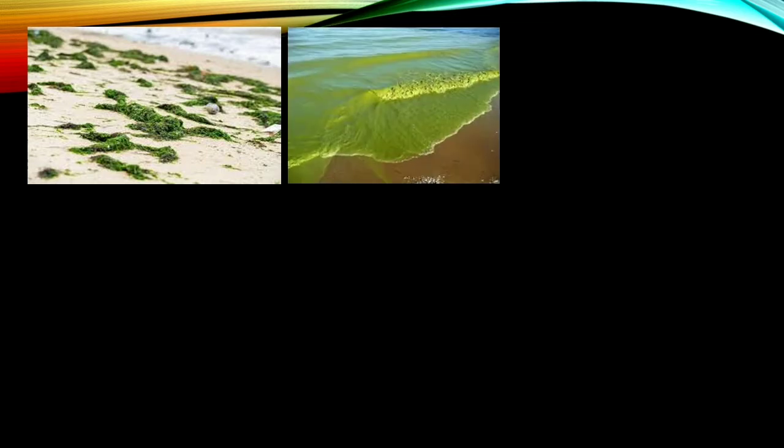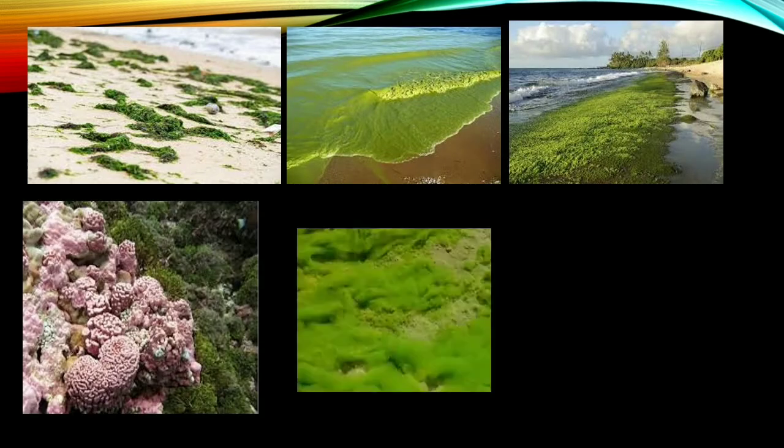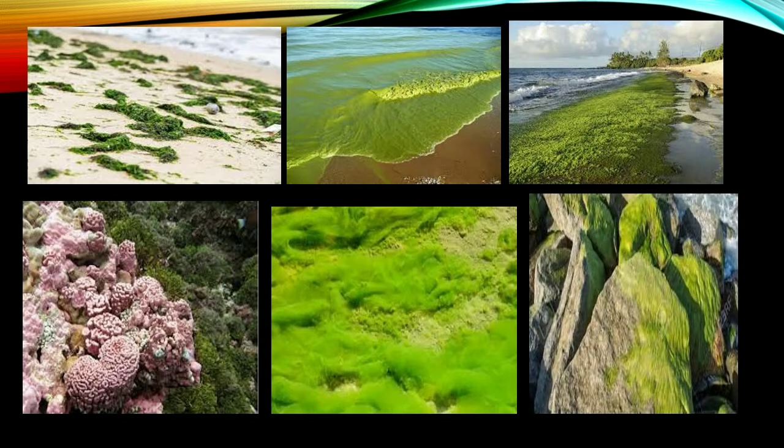You will see that near sea water, river waters, rocks, grassland and mountains, you will easily find some green, grey or red color layer of grass. And these are what? Algae.